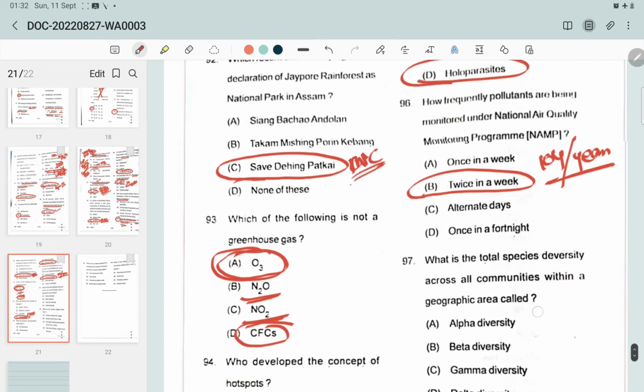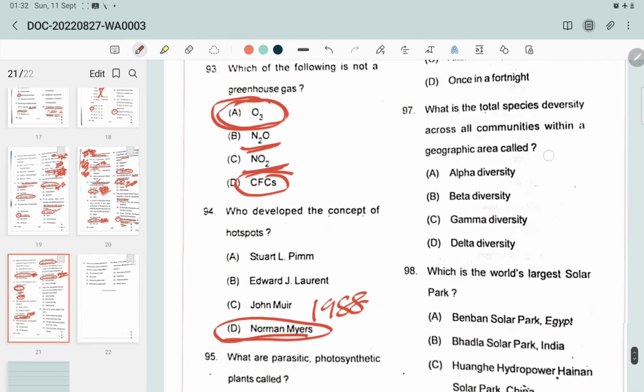Then question number 97. What is the total species diversity across all communities within a geographic area called? The options are alpha diversity, beta diversity, gamma diversity, delta diversity. What is alpha diversity?